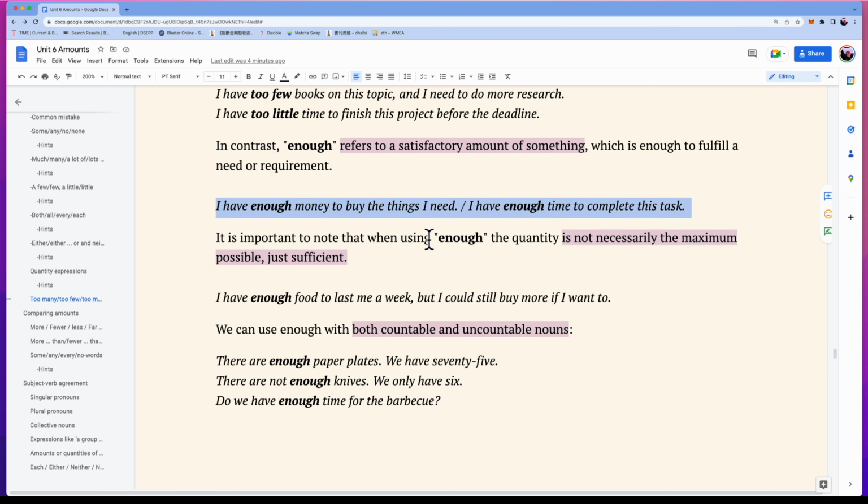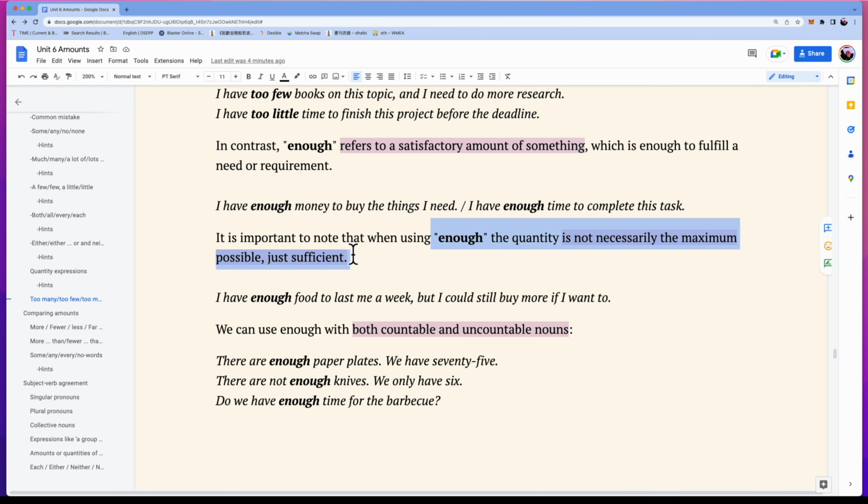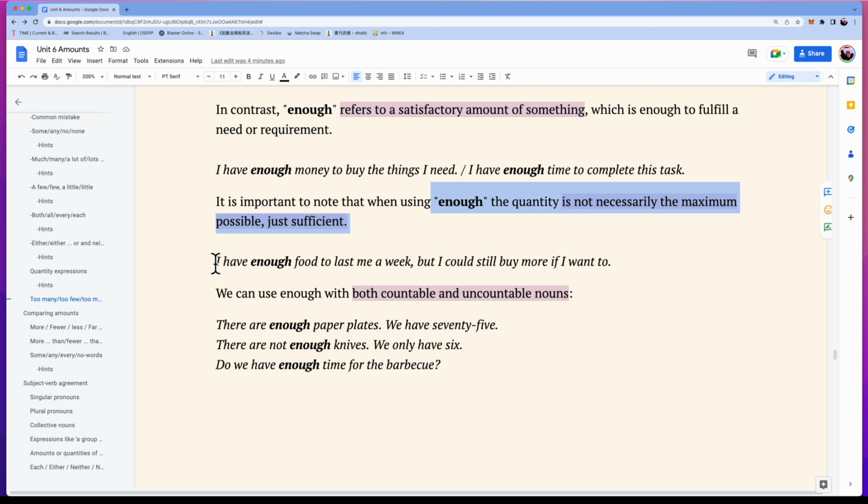It is crucial to understand that enough does not necessarily mean the highest possible amount, just enough to meet the requirement. For instance, I have enough food to last me a week, but I could still buy more if I want to. We can use enough with both countable and uncountable nouns. For instance, there are enough paper plates. We have 75.